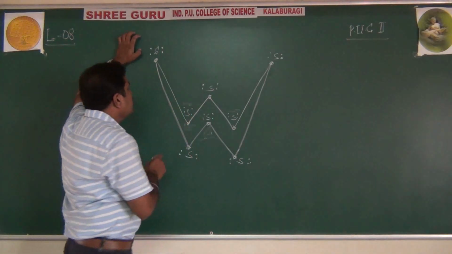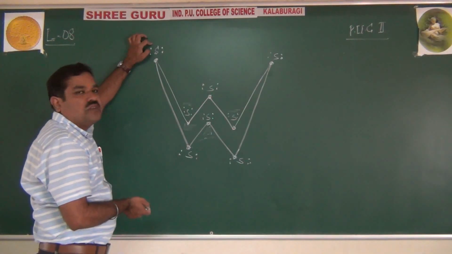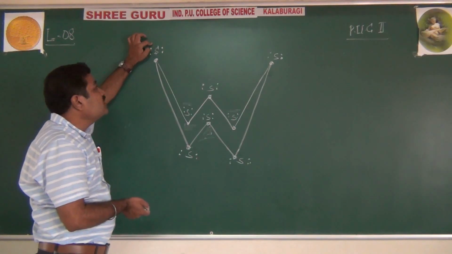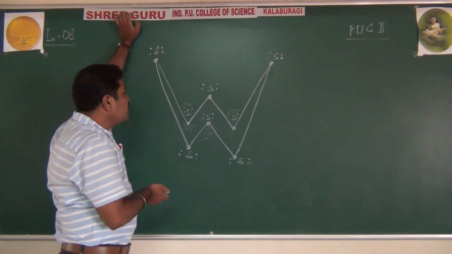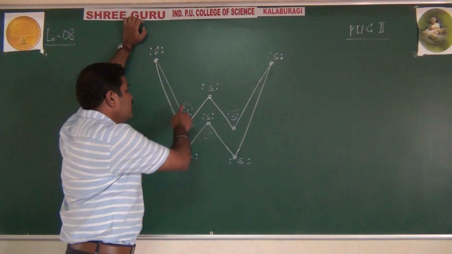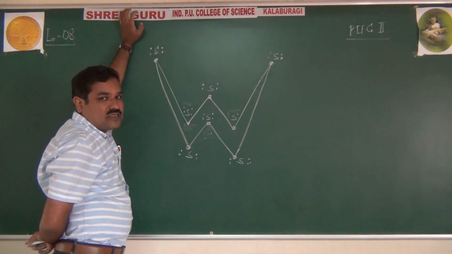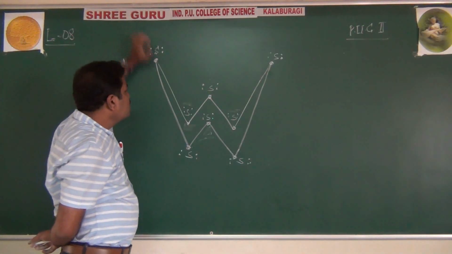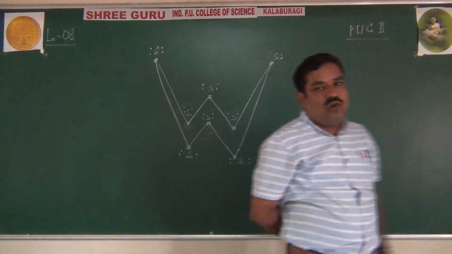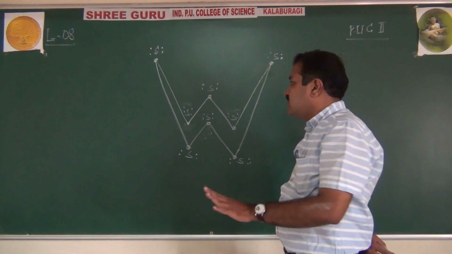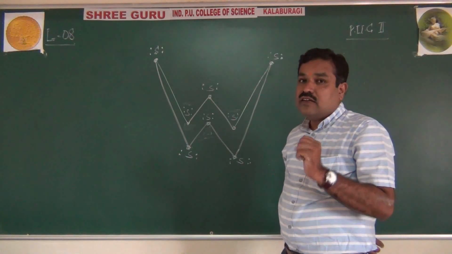How many such sets are there? 8 sulfur atoms. Therefore, 8 times 4 gives 32 electrons, which is 16 lone pairs. How many covalent bonds? 8 covalent bonds, so 8 bonding pairs and 16 lone pairs. This was the question they asked in CET and NEET.